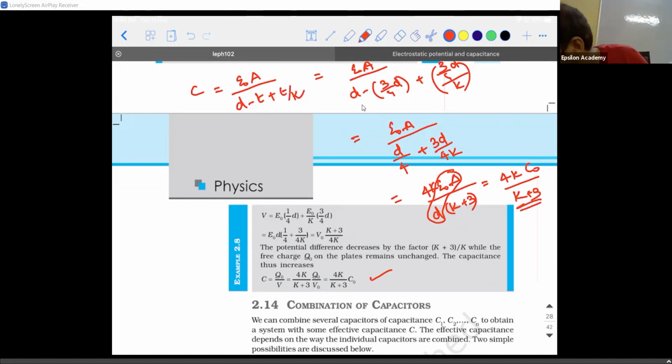I told you, V is equal to V1 plus V2. So is this not V1? Is this not V2? You're able to understand? Whatever steps I showed you in the derivation, they replaced the t with 3d by 4, and they have proceeded all around. That's it. You're able to understand?